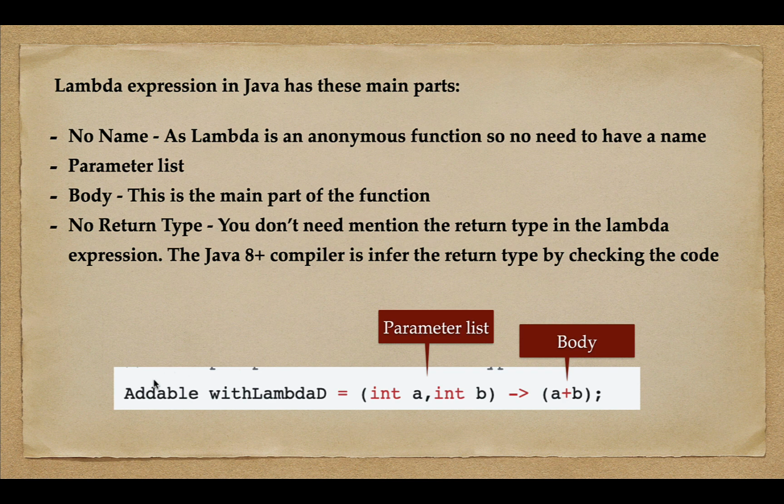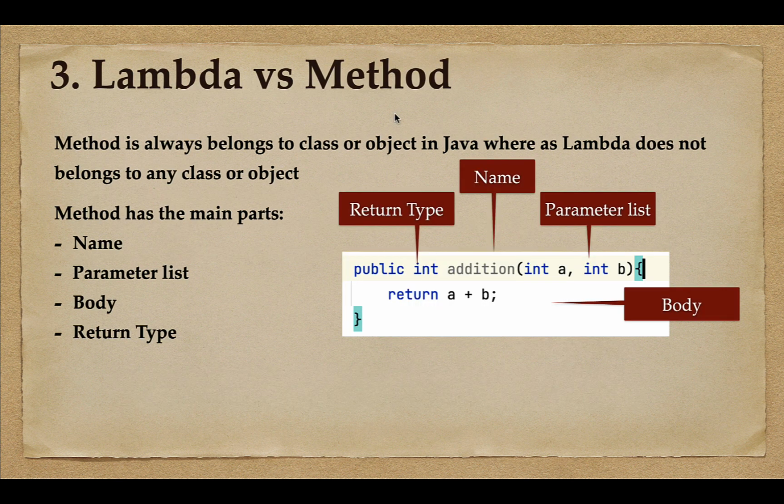For example, look here, this is the lambda expression. It contains the parameter list and the body, and we don't have to mention the return type or the name for the lambda expression. Okay, so this is how the lambda expression looks. Try to give an example whenever you get a question like what is the difference between lambda and method.